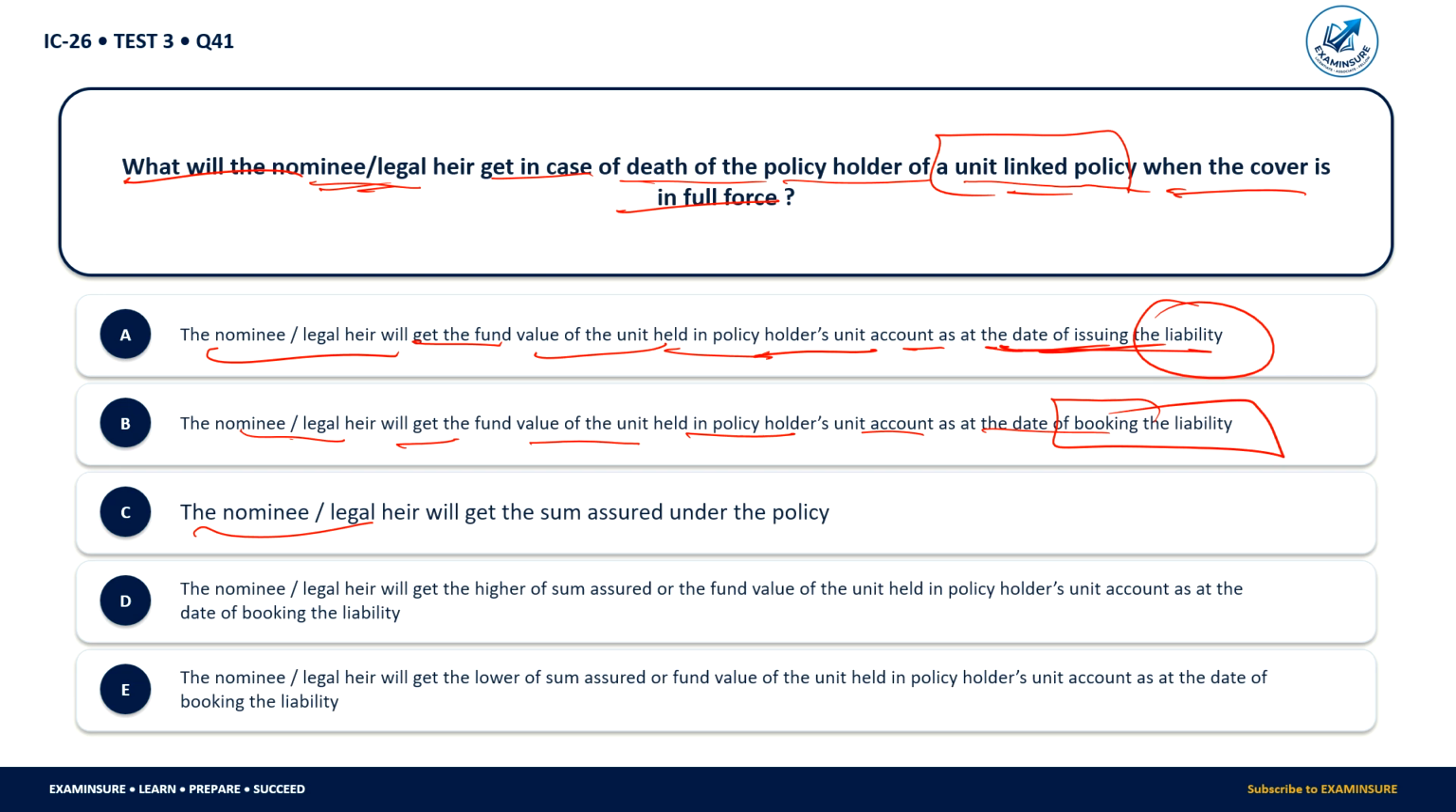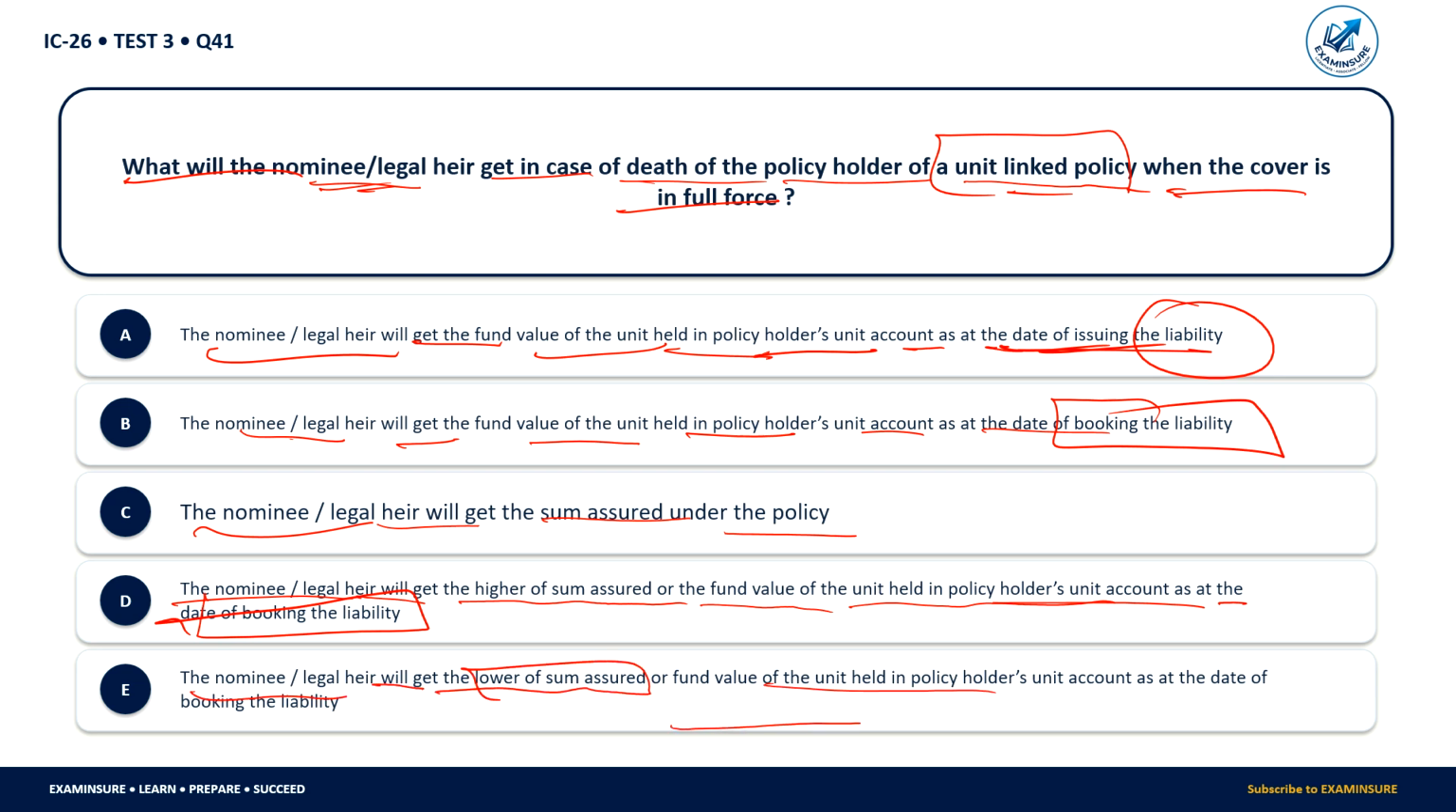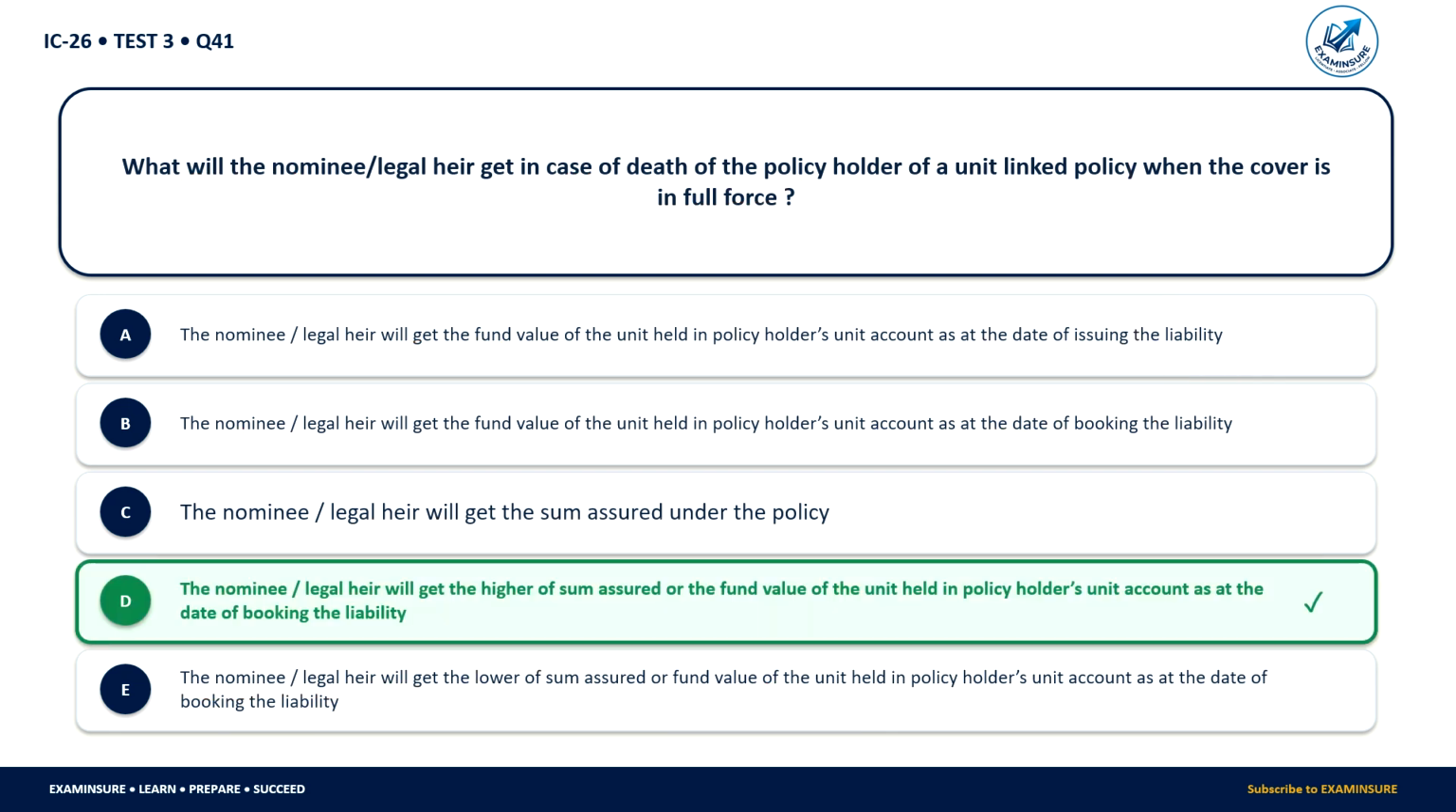The nominee or the legal heir will get the sum assured under the policy. The nominee or legal heir will get the higher sum assured or the fund value of the unit held in the policyholder's account as at the date of booking the liability. The nominee or the legal heir will get the lower of the sum assured or the fund value of the unit held in the policyholder's unit account at the date of booking the liability. Correct answer is higher of the sum assured or the fund value of the unit held at the policyholder's account at the date of booking the liability.